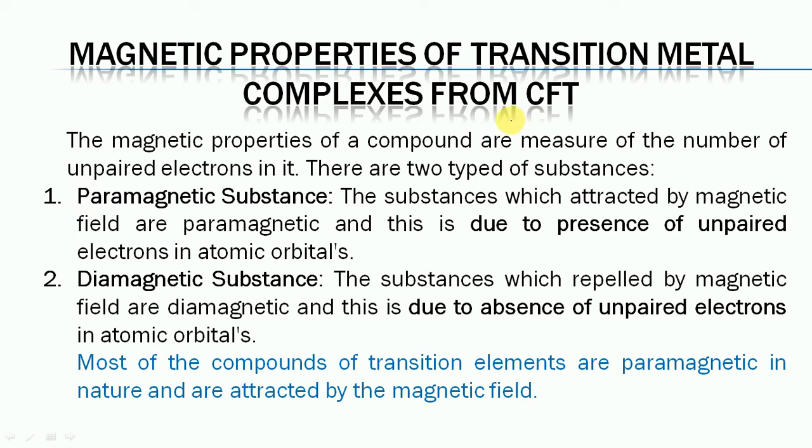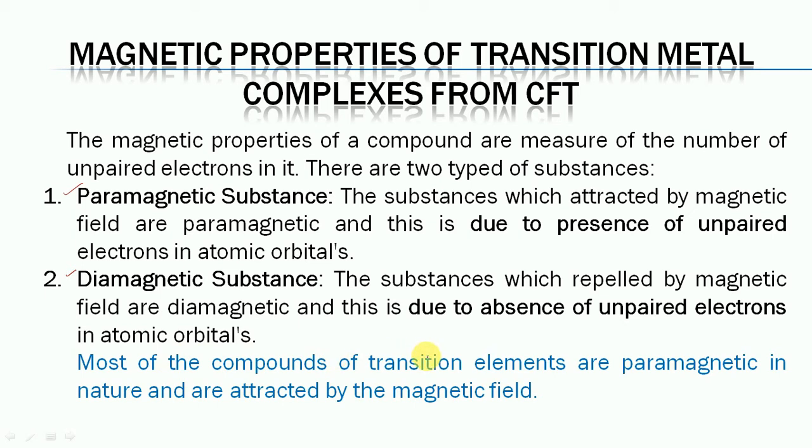The magnetic property of a compound is measured in terms of the number of free electrons in the complex. If a complex has free unpaired electrons in its atomic orbitals and these substances are attracted by the magnetic field, then they are called paramagnetic substances. And if in that complex there is no free unpaired electron in its atomic orbitals and these substances are repelled by the magnetic field, then they are called diamagnetic substances.